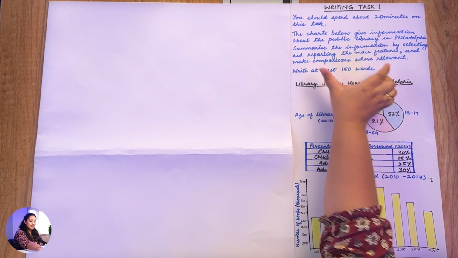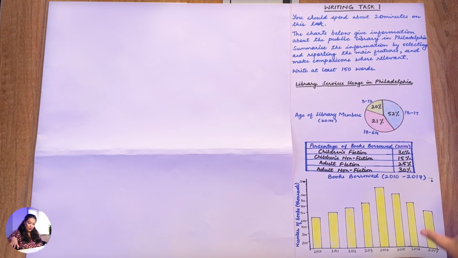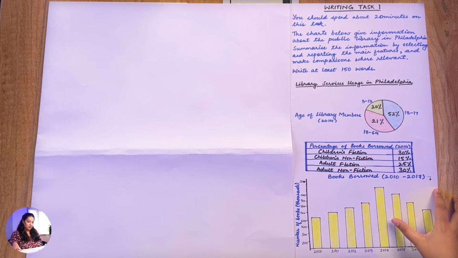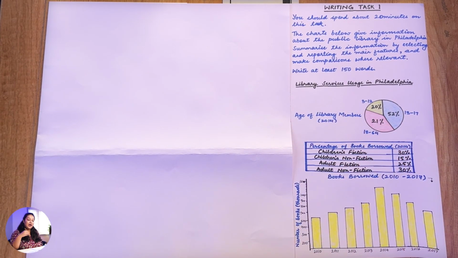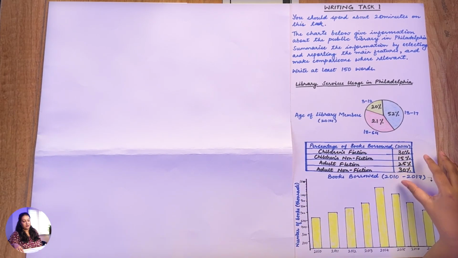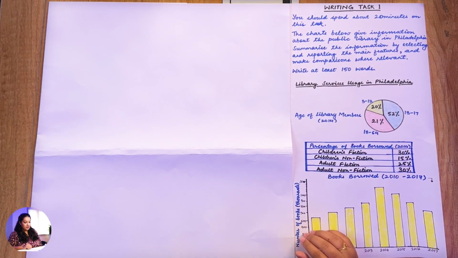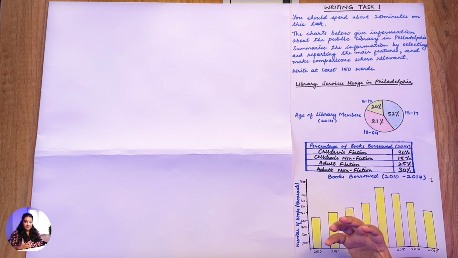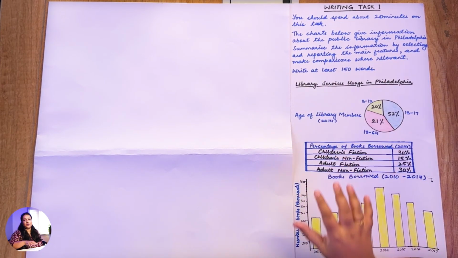Now when it says summarize the information, ensure that you don't include everything that you see on this image, right? You'll only select certain features, appropriately select them, present it carefully and highlight main features that the examiner is looking for. Write at least 150 words. Now this word limit is very important. You can write anywhere around 150 to 200 words. The focus needs to be more on the quality of the content, the ideas that you give, the relevant comparisons that you make, and not on the number of words. But also in the given time, when it says spend about 20 minutes on this task, you will be able to write around 200, which is a good number of words to be presented.